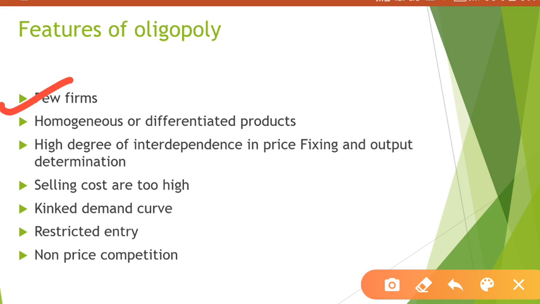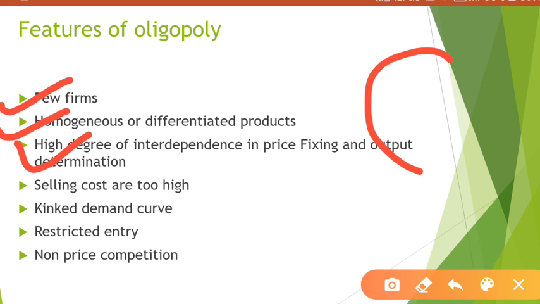Now what is another feature of oligopoly? Their product can be the same also, their product can be different also. Next, high degree of interdependence in price fixing and output determination. Generally in this kind of market, since they are in a group, they try to follow each other.